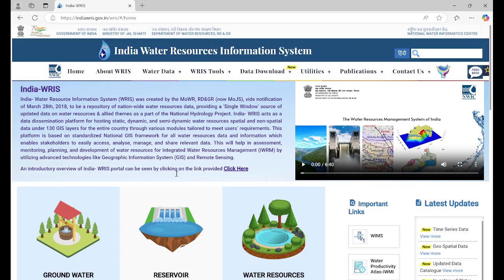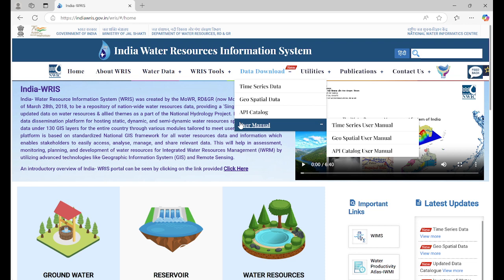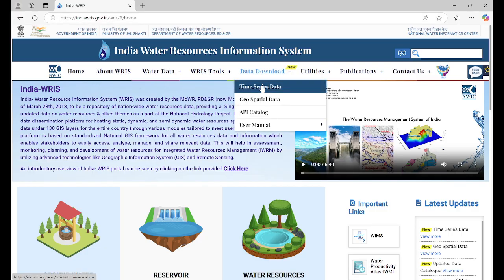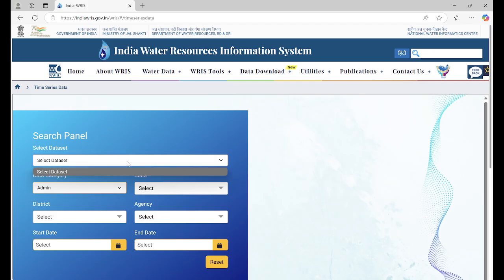So as a sample, I'm downloading data from India Water Resources Information System, WRIS. This is the address, indiawris.gov.in. I will go to data download. I already downloaded, but I'm just showing you. So time series data subset.